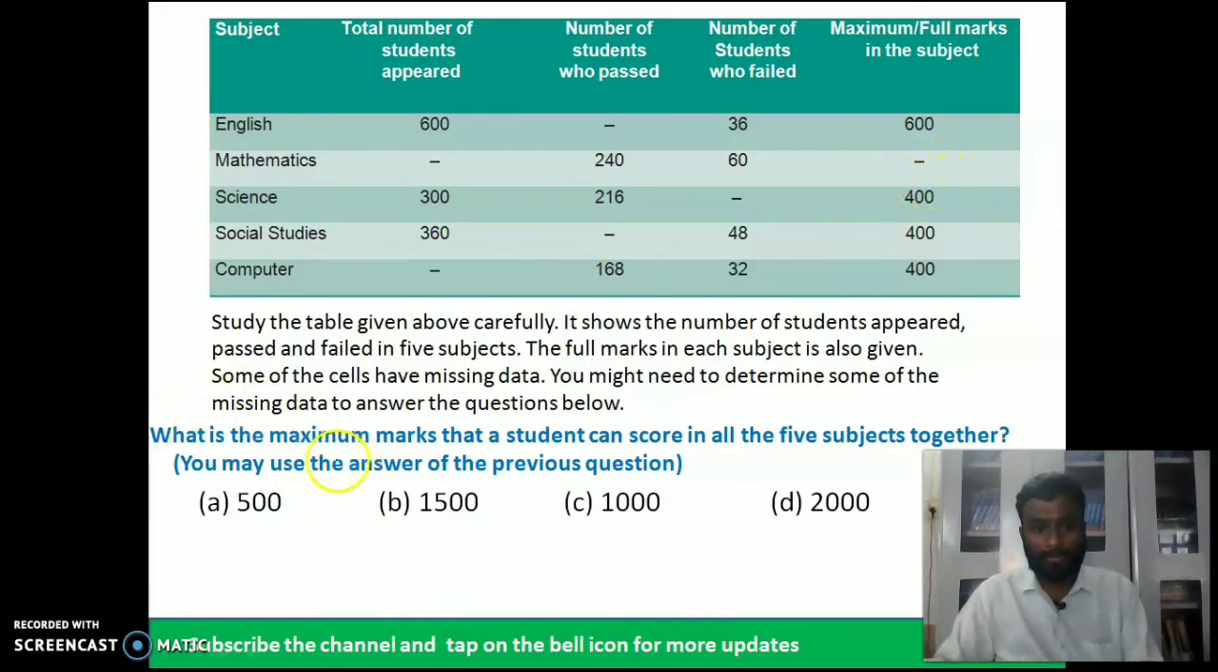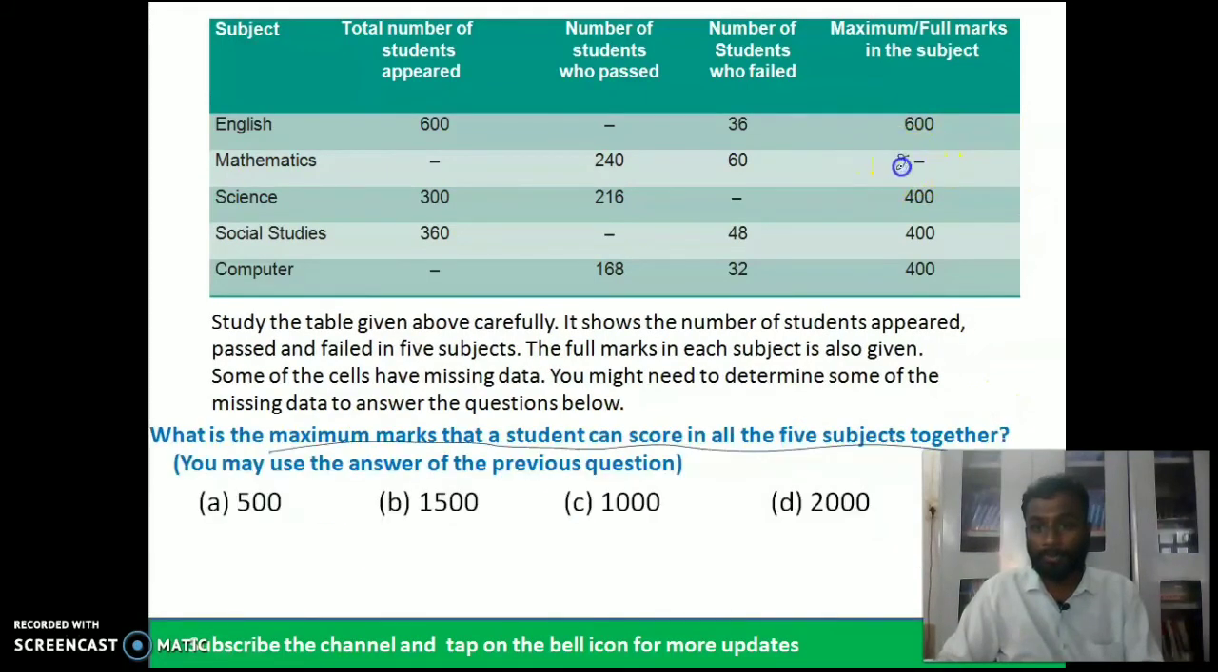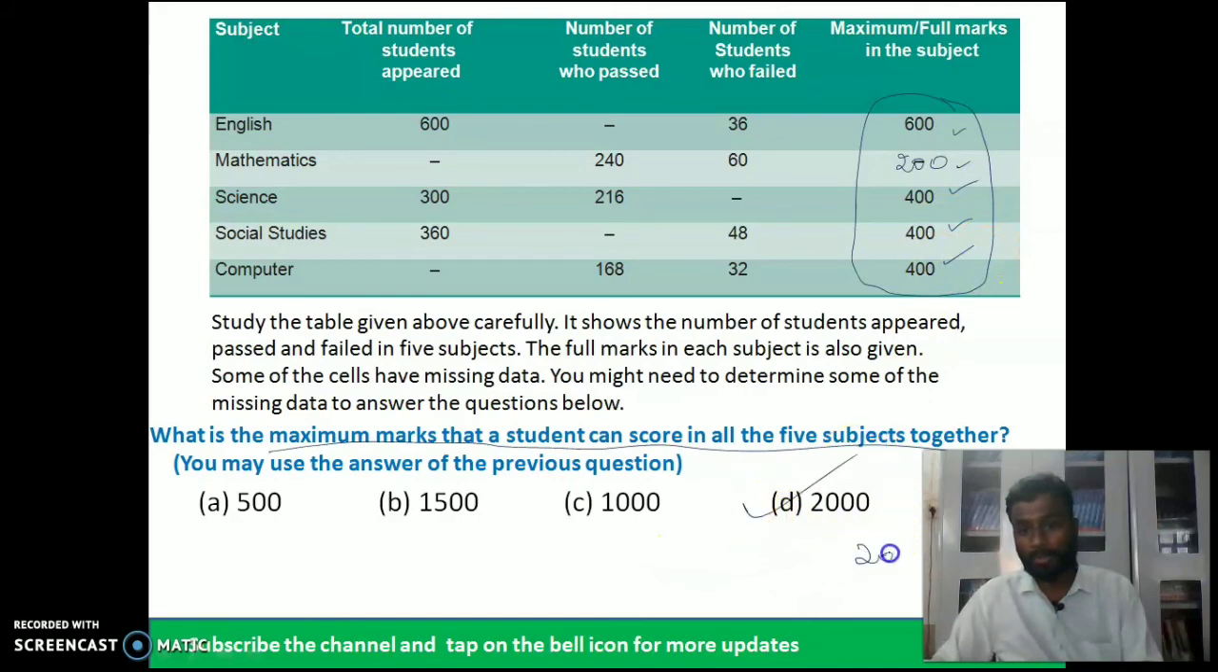What is the maximum marks that a student can score in all the 5 subjects together? In mathematics, in the earlier question, we got 200. So go for the total maximum marks a student can score: 600 plus 200 is 800, plus 400 is 1200, plus 800 is 2000. A person can score 2000 maximum marks. Very clear? Next.